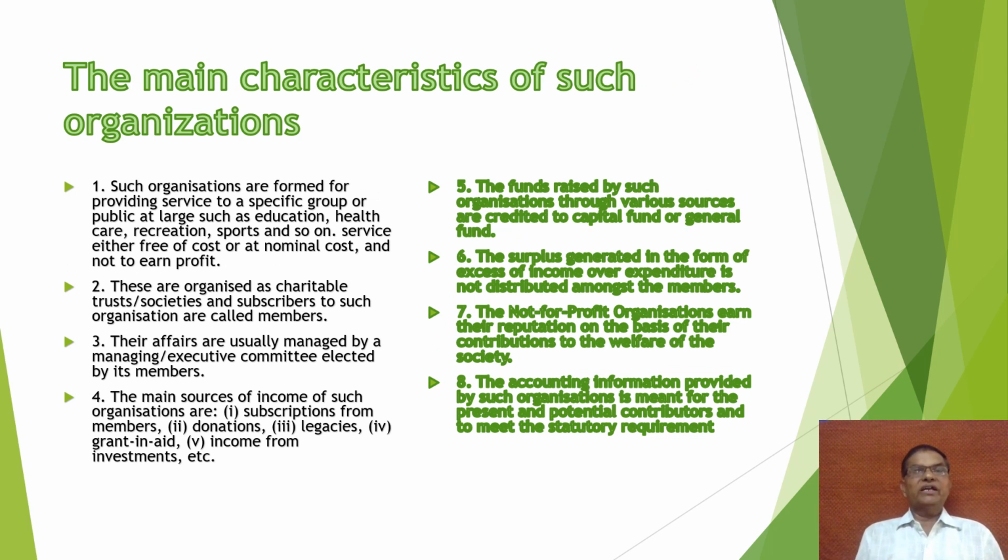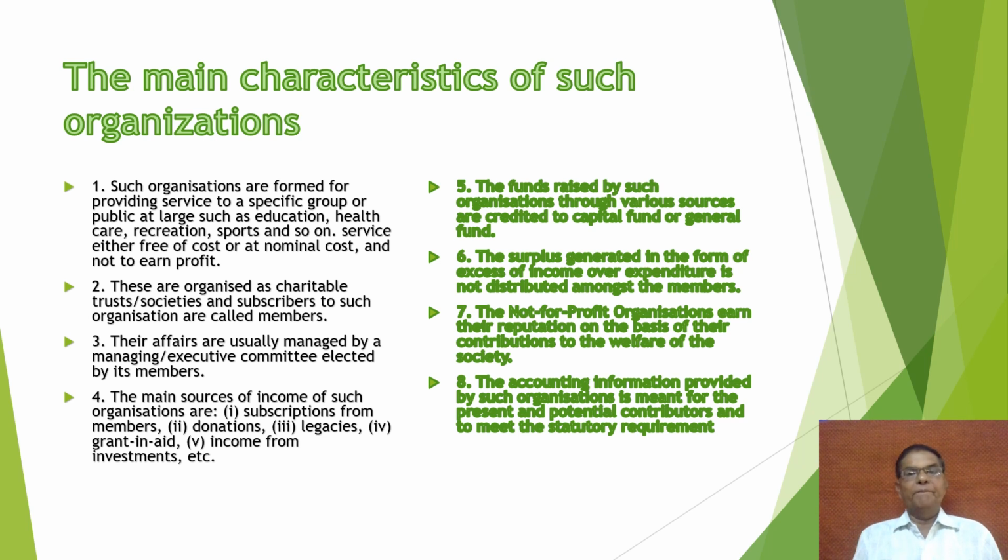Next very important question is, what are the main characteristics of non-profit making organization? So here some of the features and characteristics are given. Such organizations are formed for providing services to a specific group or public at large. The next feature is, these are organized as a charitable trust or society, and subscribers to such organization are called members. The third one is, affairs are usually managed by an executive committee elected by its members.